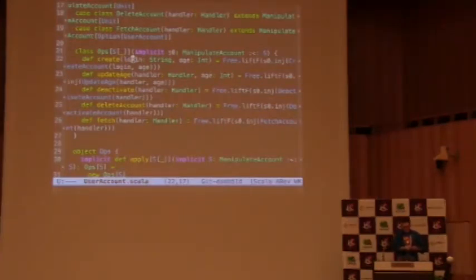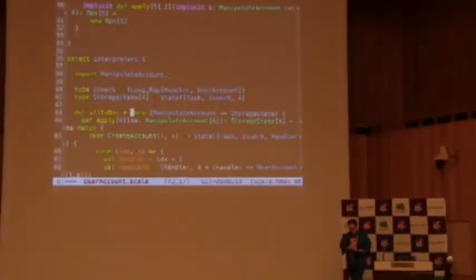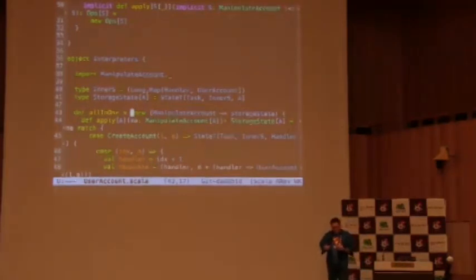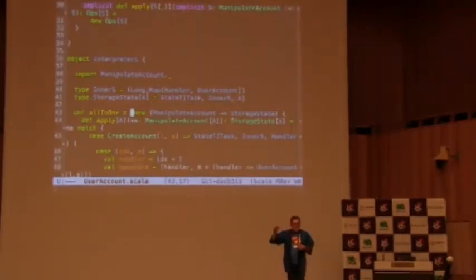And this is where the brain explodes. So we want to write an interpreter from ManipulateAccount to something, but it's no longer a Task. Why not? Well, because if you think about that language, it's doing underneath two things. I mean, more than two. It will create your account, for example, but then when you call create account, that's supposed to give you a handler. So you need to keep information of what's the current highest ID.